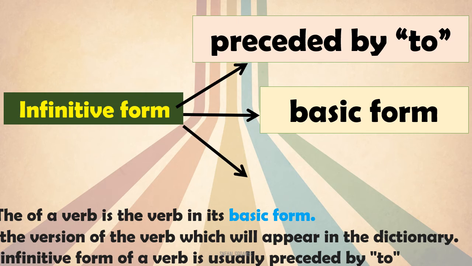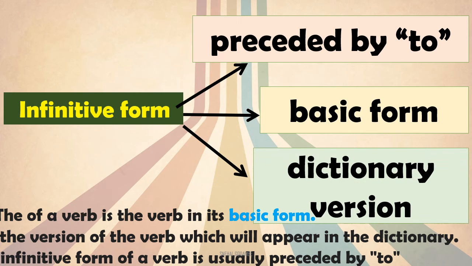And the third thing we have learnt is that it is the dictionary version, right? The version of the verb form which will appear in the dictionary. डिक्शनरी मध्ये आपल्याला ज्या फॉर्म मध्ये हे वर्ब सापडतात तसेच्या तसे आपण सेंटेन्स मध्ये वापरतो. So these three are the basic things and very very important things we have learned about the infinitive verb form.